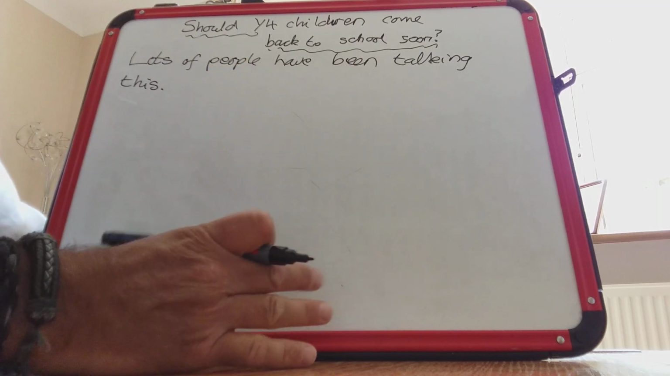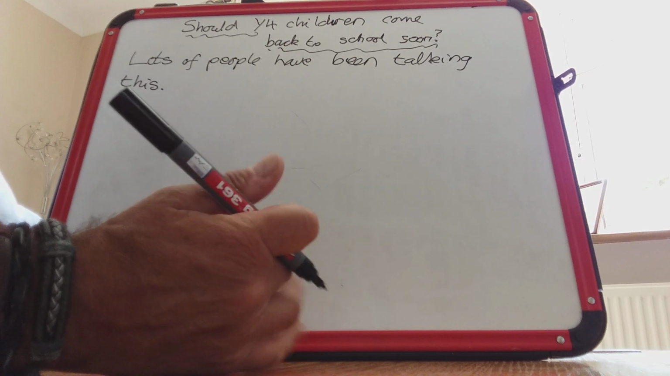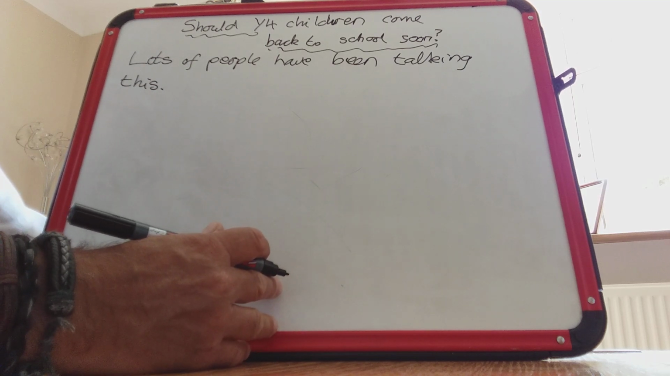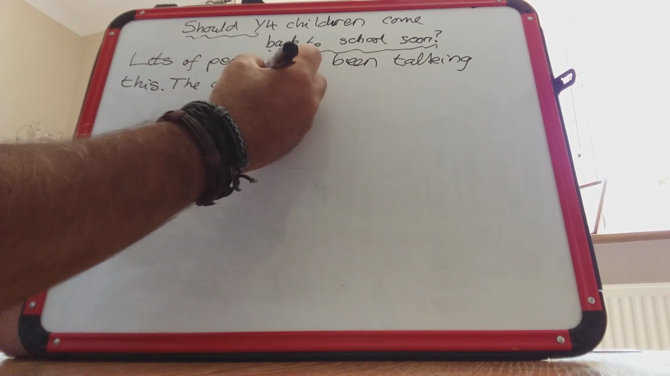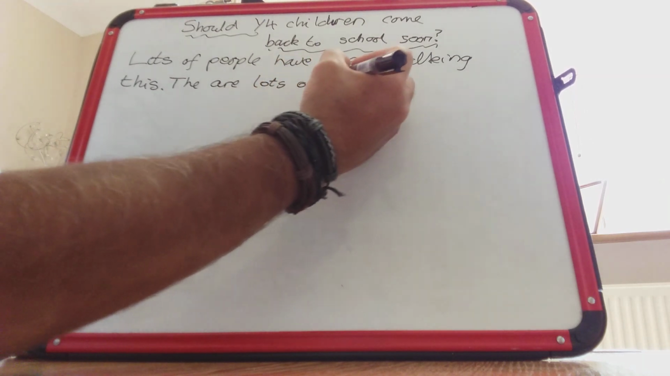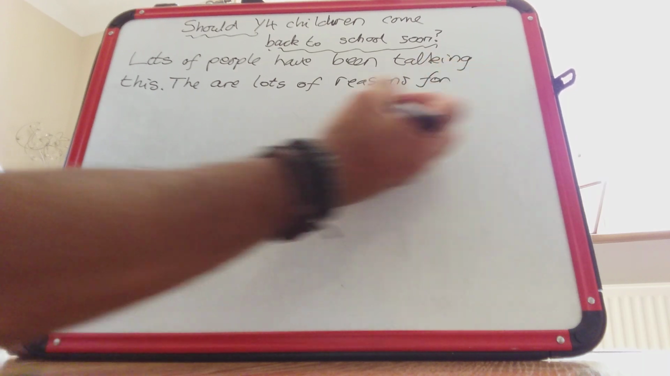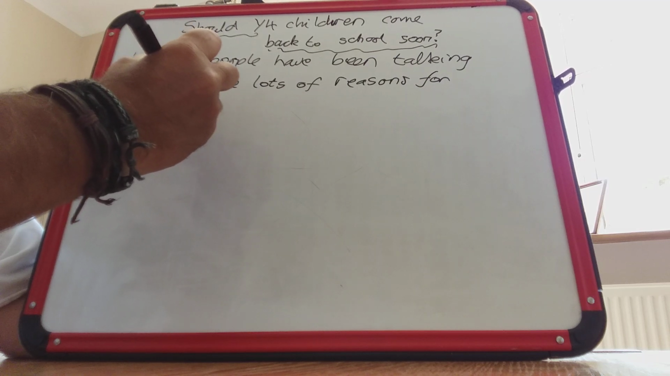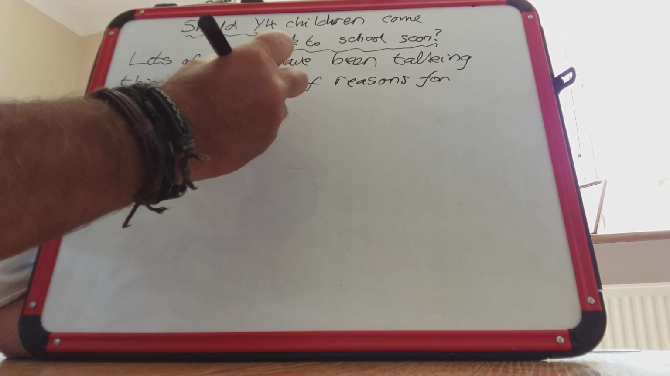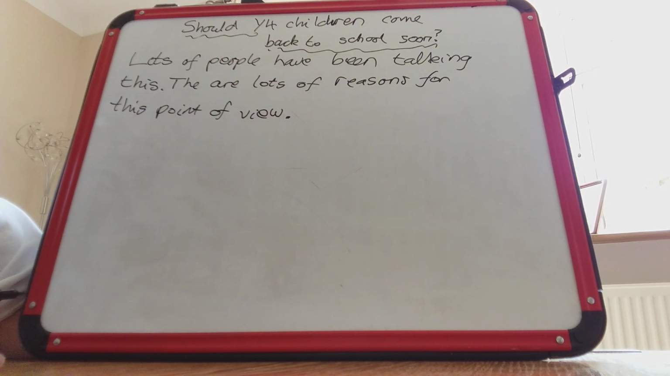And then I'm going to say something like there are lots of reasons why it's a good idea, but there are lots of reasons why it's not such a good idea, and so therefore we have to be careful before we make a decision. So there are lots of reasons for this point of view. A point of view means this is what somebody believes. It's not a fact. A point of view is not a fact. It's an opinion. So there are lots of reasons for this point of view.